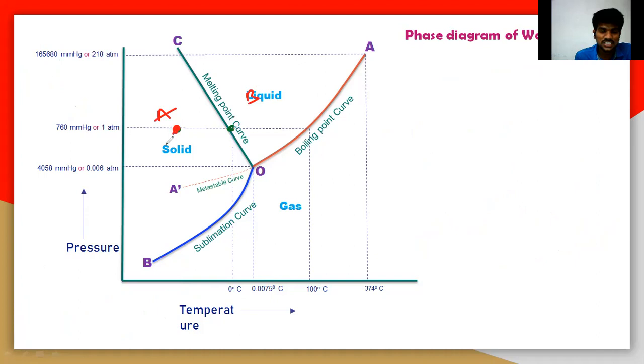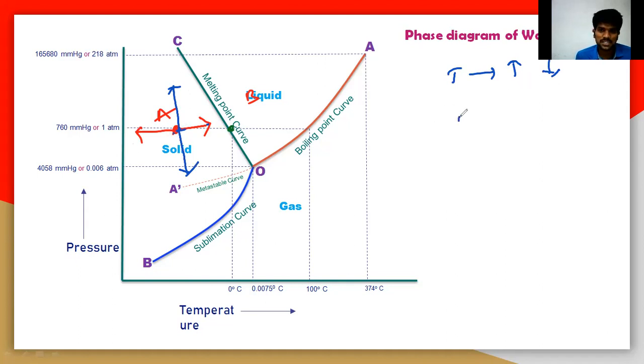When you increase the temperature, you have to move to the right side. When you decrease the temperature, you have to move to the left side. When you increase the pressure, you have to move to the top side, that is upward. And when you decrease the pressure, you have to go downward. So when you move to the right side or to the left side, you can increase the temperature or decrease the temperature.